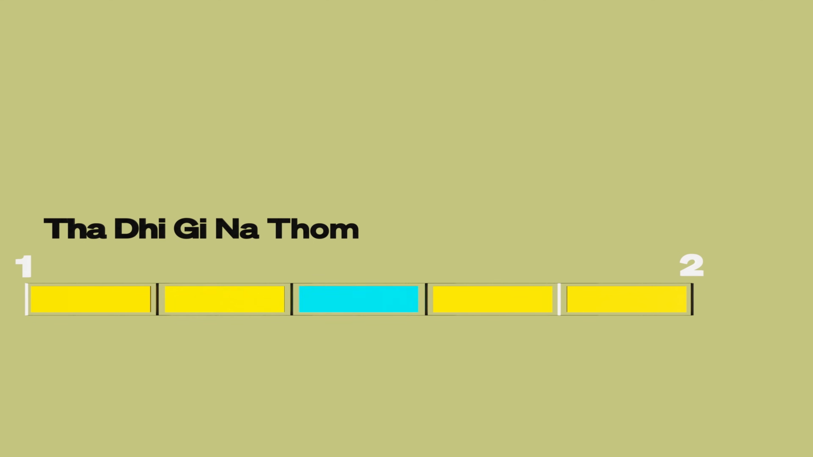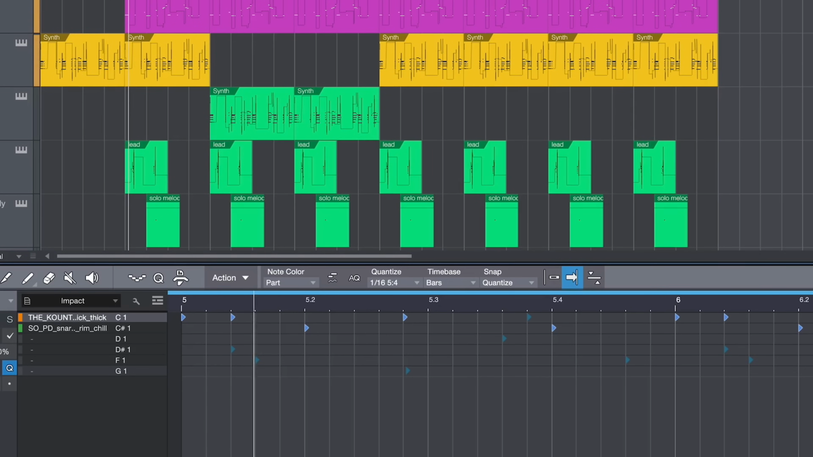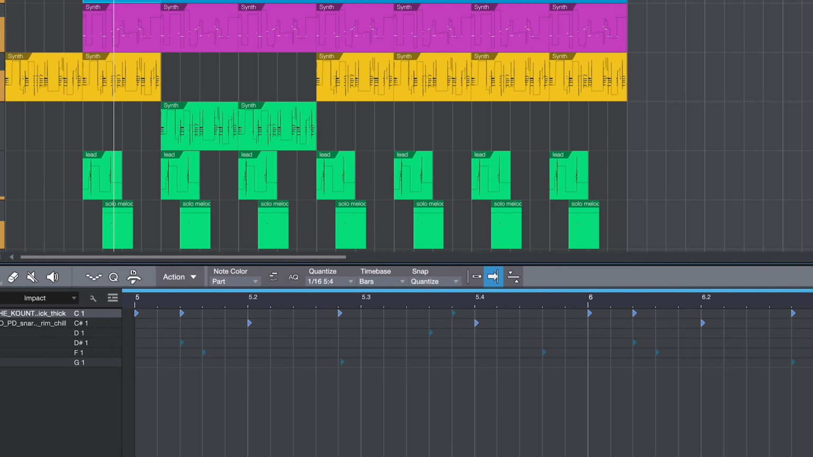Here's an example of this rhythm elaborated quite a bit in classical Carnatic music. And here I've applied these concepts using quintuplets and a drum groove in a project in Studio One.